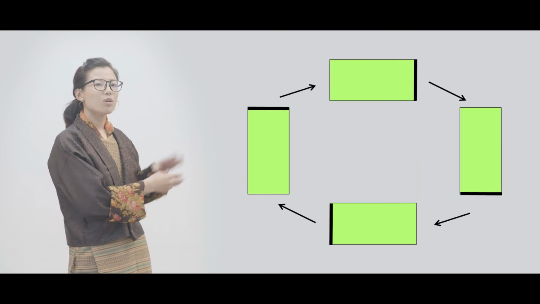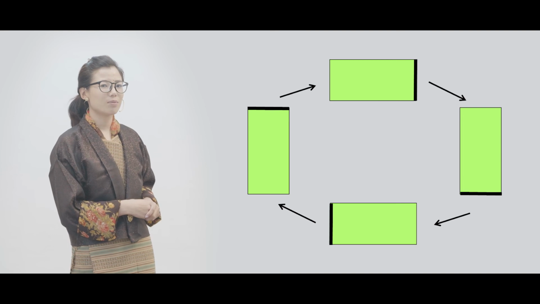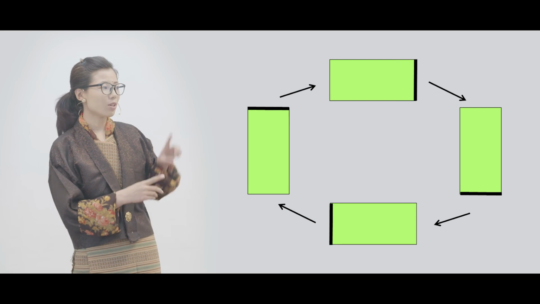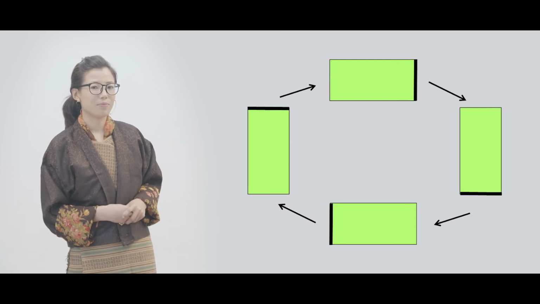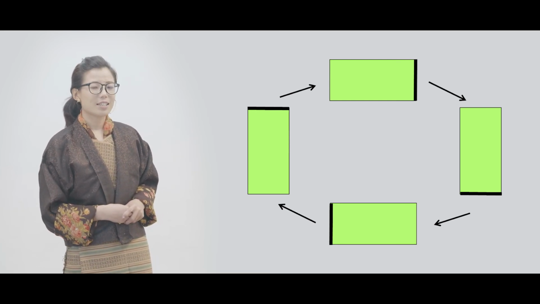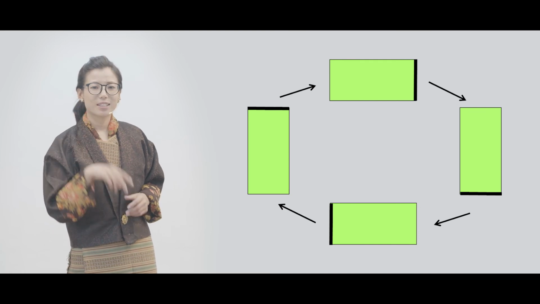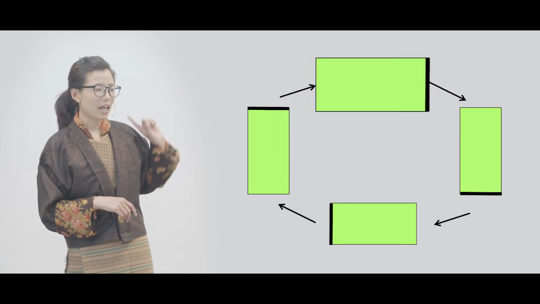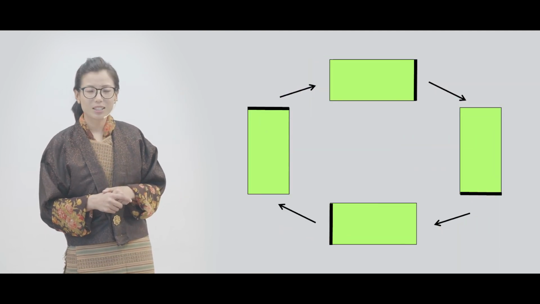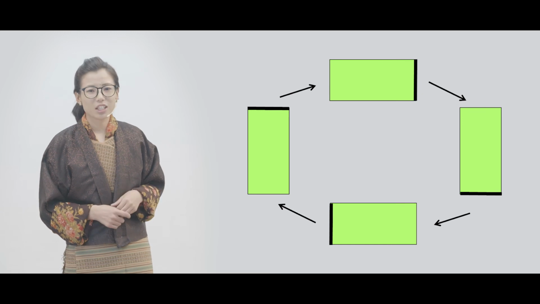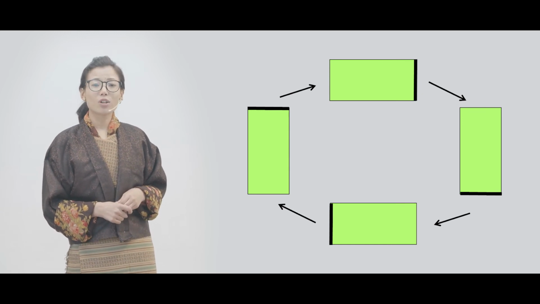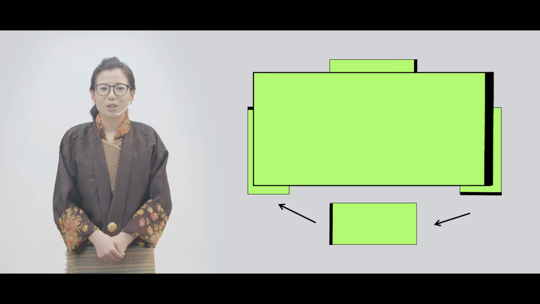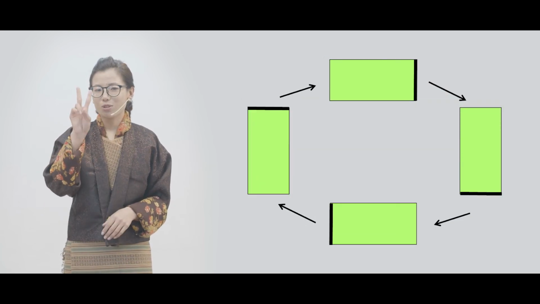This is how the rectangle has been rotated 4 times. Can you tell me how many times the rectangle has looked the same? Yes, it has looked the same twice, isn't it? The original one and the down one. So that means the rectangle has rotational symmetry, and the order of rotational symmetry for the rectangle is 2. Why 2? Because it has looked the same twice.